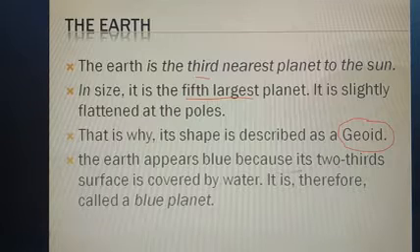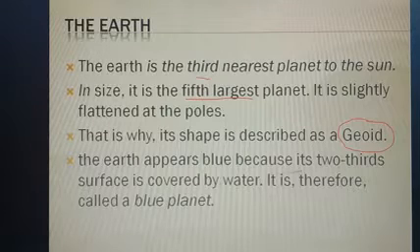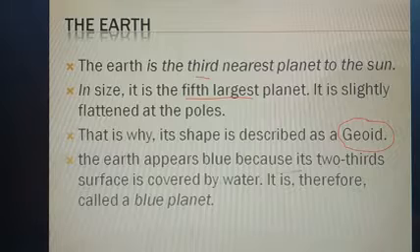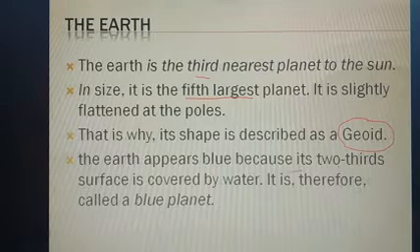Then the last point, the earth appears blue because its two-thirds surface is covered by water, and it is therefore called a blue planet. Why is earth called a blue planet? Because it appears blue. And why does it appear blue? Because its two-thirds surface is covered by water. Now let's come to the next